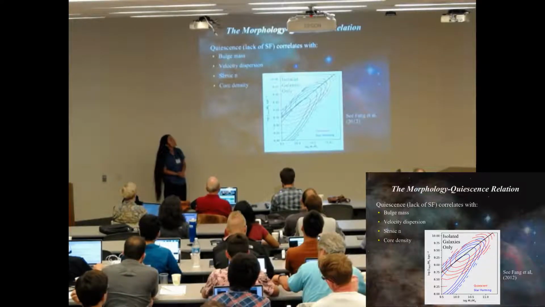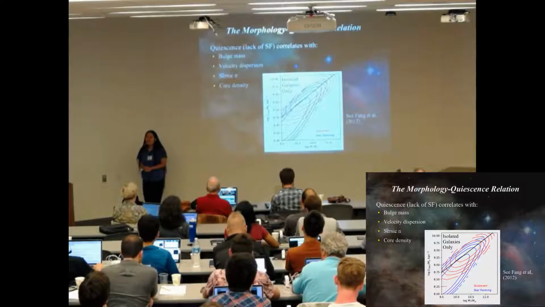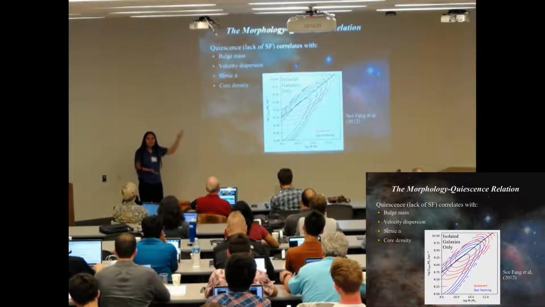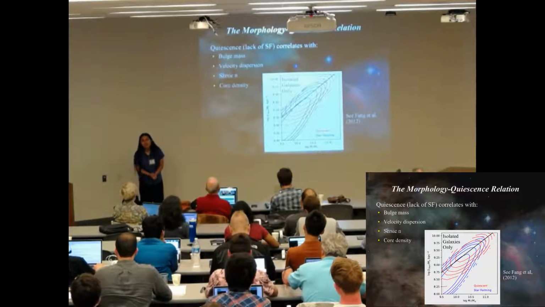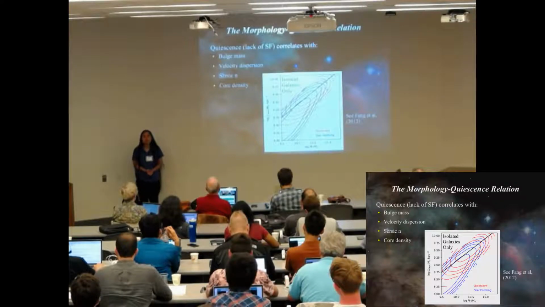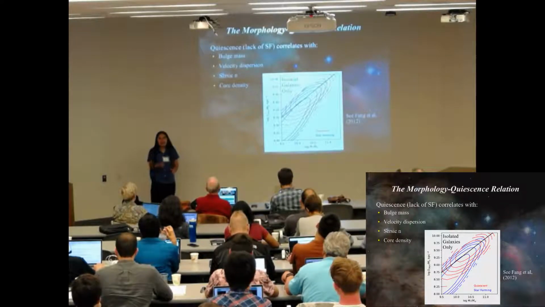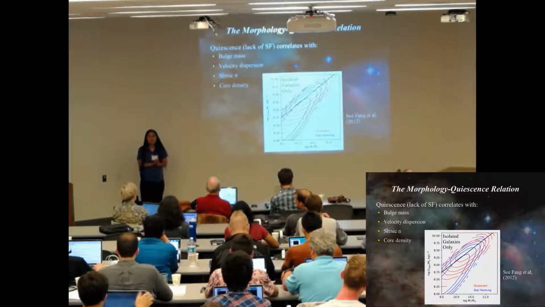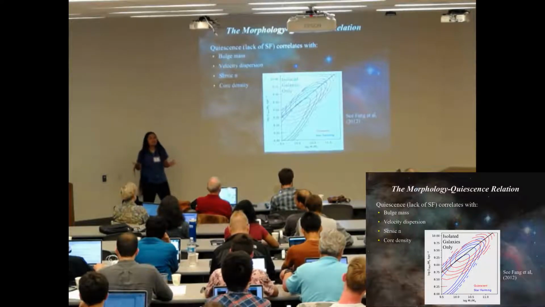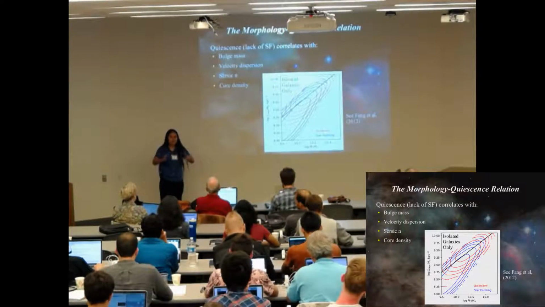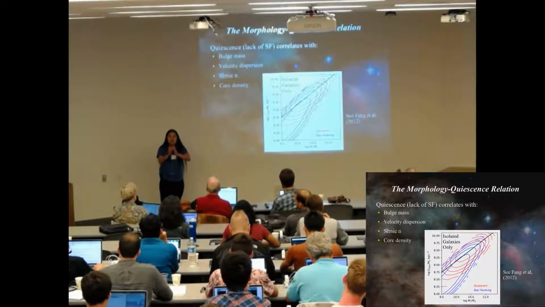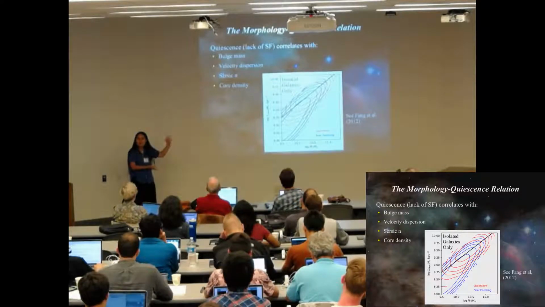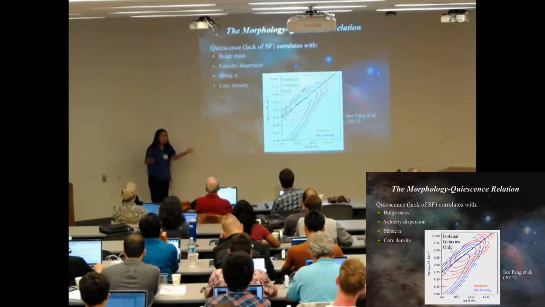Quiescence correlates with bulge mass, velocity dispersion, Sersic n, and core density. Now, you might object that this list isn't strictly morphology, but they are related to each other. So, for example, velocity dispersion is a measure of the random motions of stars in a bulge, as opposed to the ordered motions of a rotating disk. And if you have high Sersic n, you're an early type, and you have a peaked central profile, and that means that you have high core density. Okay, so they're all kind of related to morphology, so I'm going to call them roughly morphology.